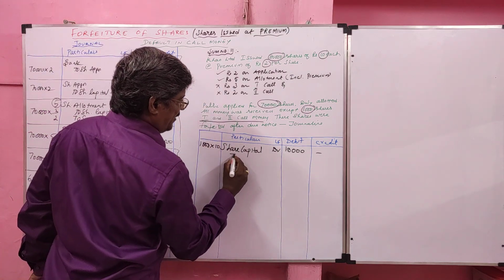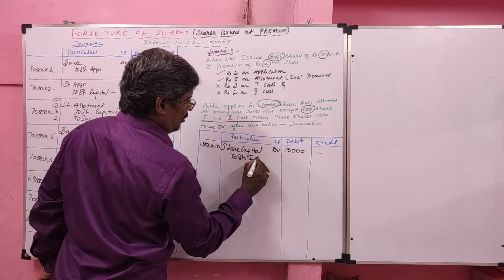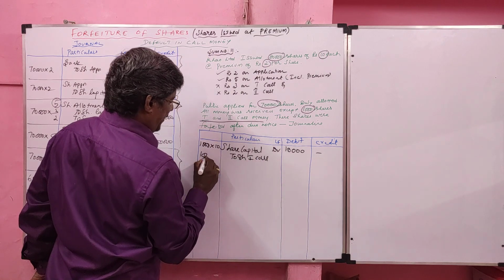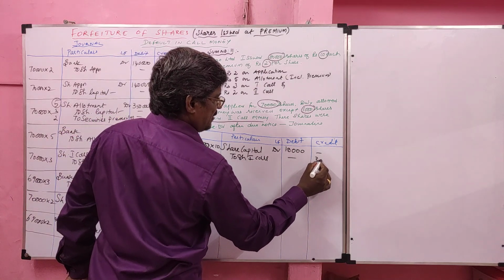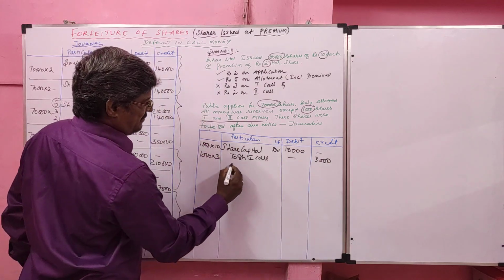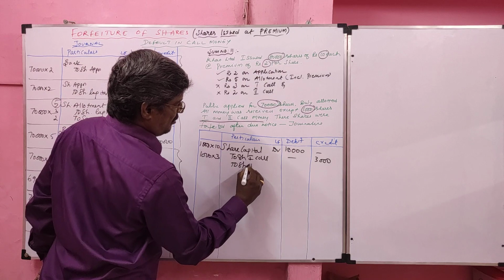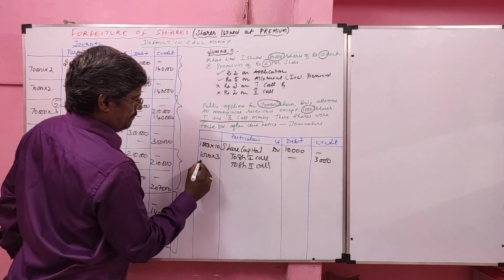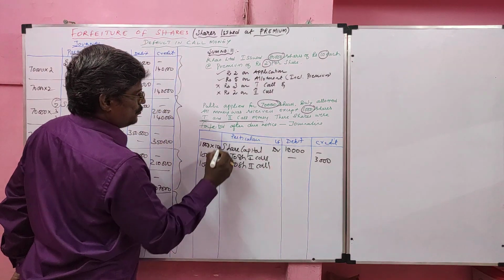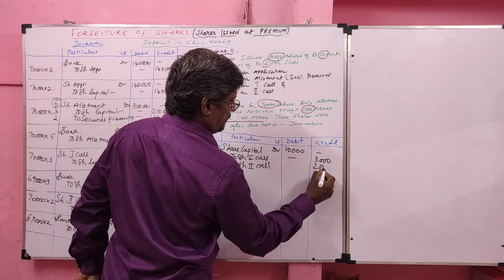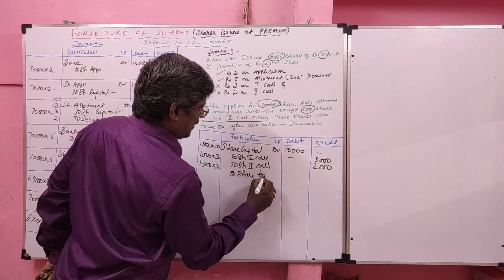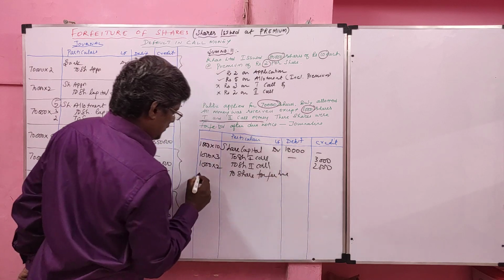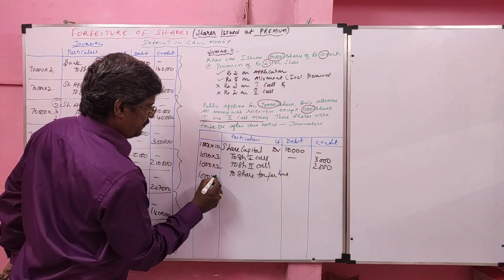Then the unpaid value. In share first call, we did not receive 1000 shares' money, 1000 into 3, 3000 rupees not received. In share second call, 1000 into 2, 2000 rupees not received. So how much was received by the company? 1000 into 5.